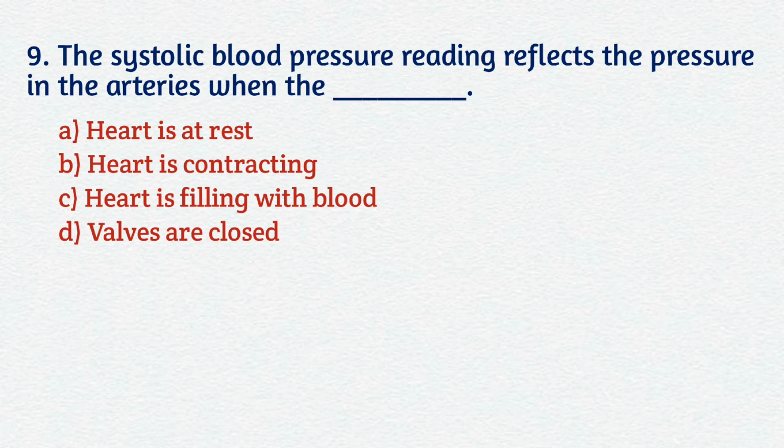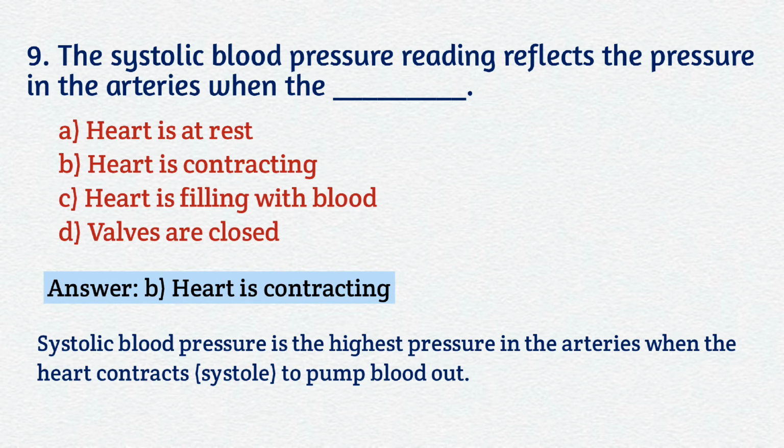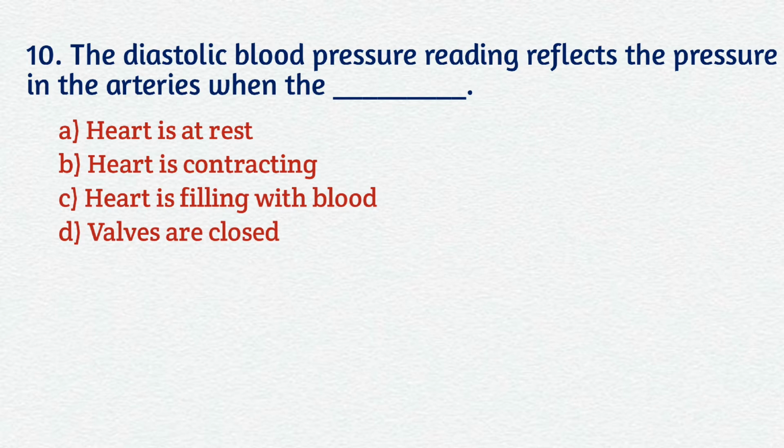Question number 9. The systolic blood pressure reading reflects the pressure in the arteries when the A. Heart is relaxed, B. Heart is contracting, C. Heart is filling with blood, D. Valves are closed. Your correct answer is B. Heart is contracting. Systolic blood pressure is the highest pressure in the arteries when the heart contracts (systole) to pump blood out.